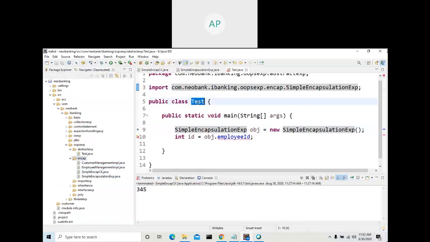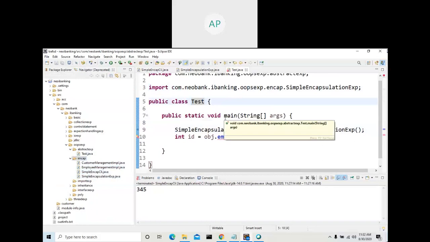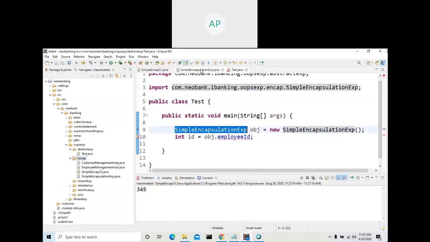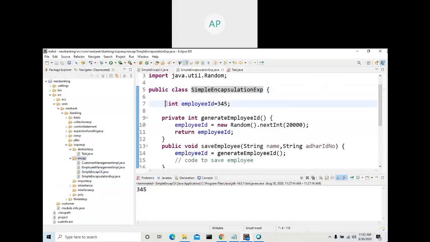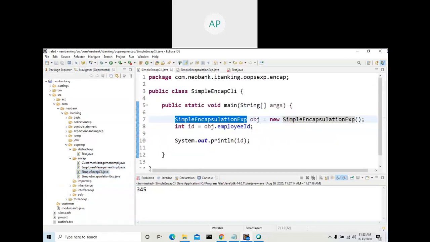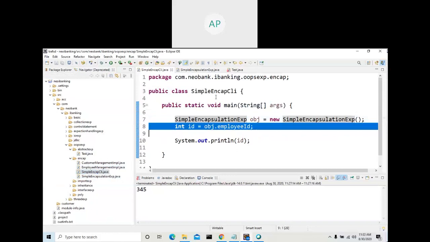If you give dot star, then all the classes will be available to this class. If you give a particular class name, you are exposing only this class from this package to this class. So that's the difference. Anyway, if you go and learn, probably you will get it.